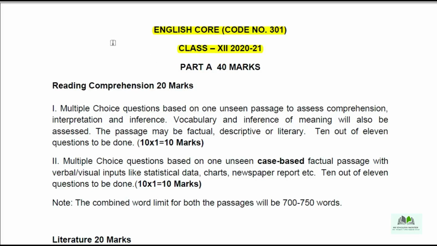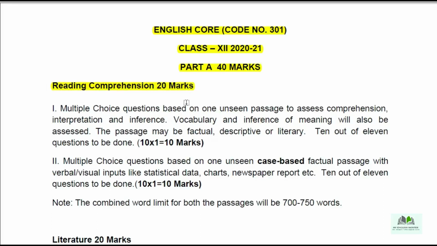Earlier we had three sections: Section A reading, Section B writing, and Section C literature. But this time, for this academic year, CBSE has made the question paper pattern into two: Part A and Part B. Part A is 40 marks, and in this section we are getting reading comprehension for 20 marks.